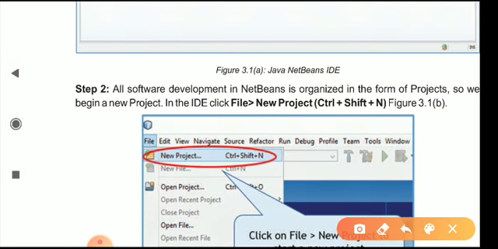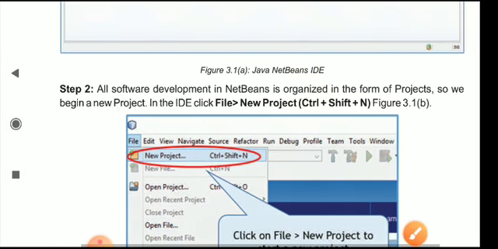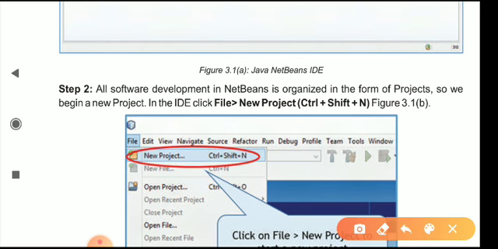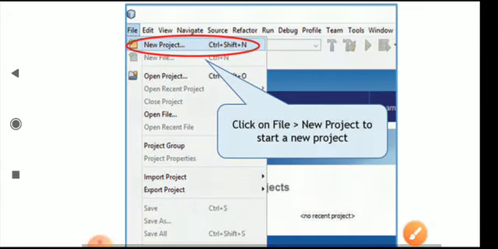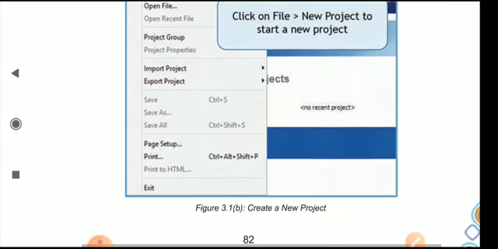Now we will begin with step 2. All software development in NetBeans is organized in the form of projects. So we begin with a new project. In the IDE, click File, New Project, or you can simply use the keyboard shortcut Control plus Shift plus N. So moving on, this is how it will all look.